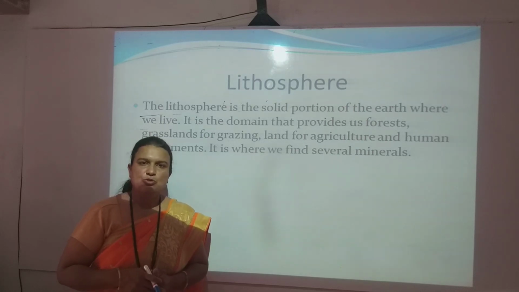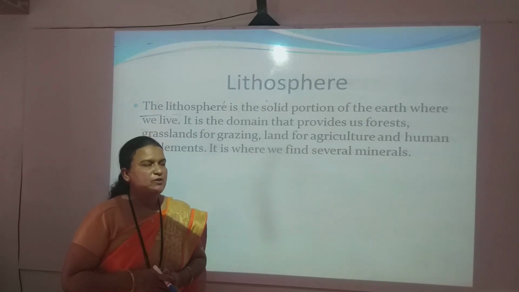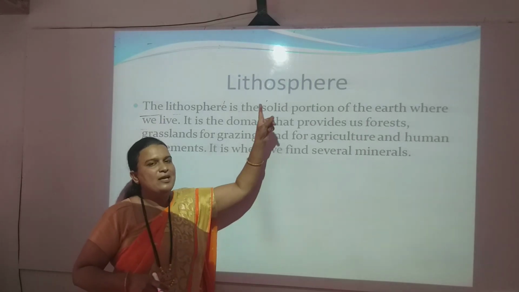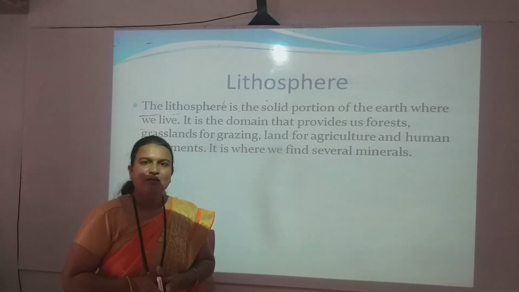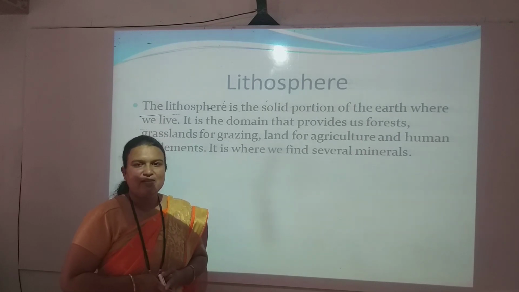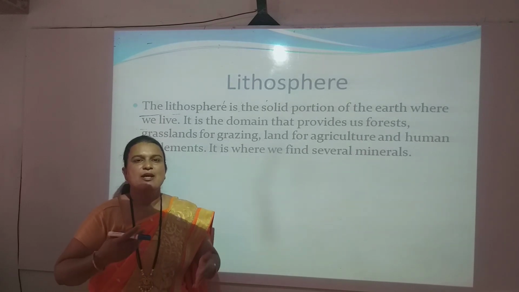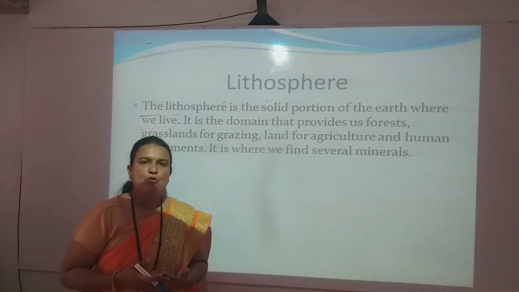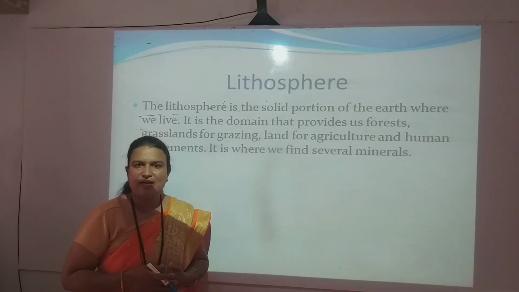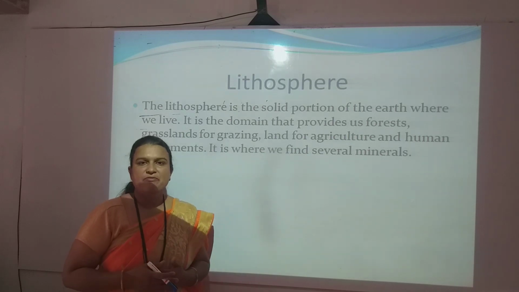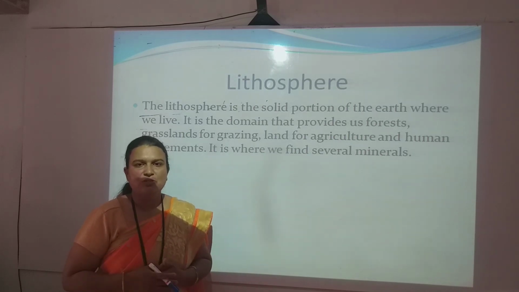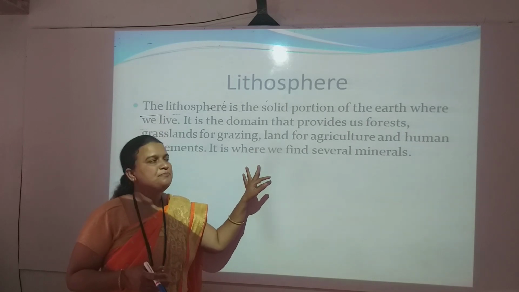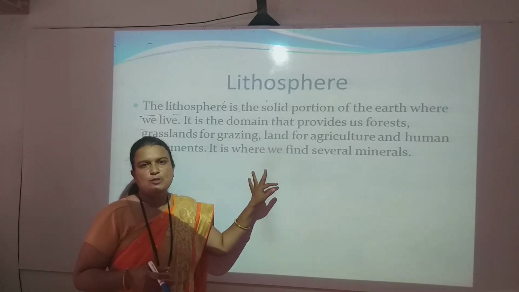Lithosphere plays a very important role, because agricultural activities can be carried out on the lithosphere. Without agricultural activities, we cannot get food, fruits, etc. We cannot build our houses, we cannot do agricultural and industrial activities, we cannot do transportation. So the lithosphere plays a very important role for the life support system.